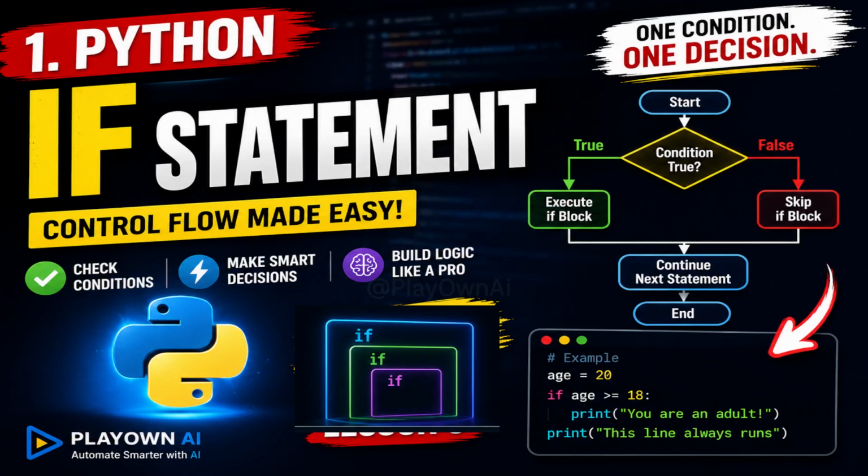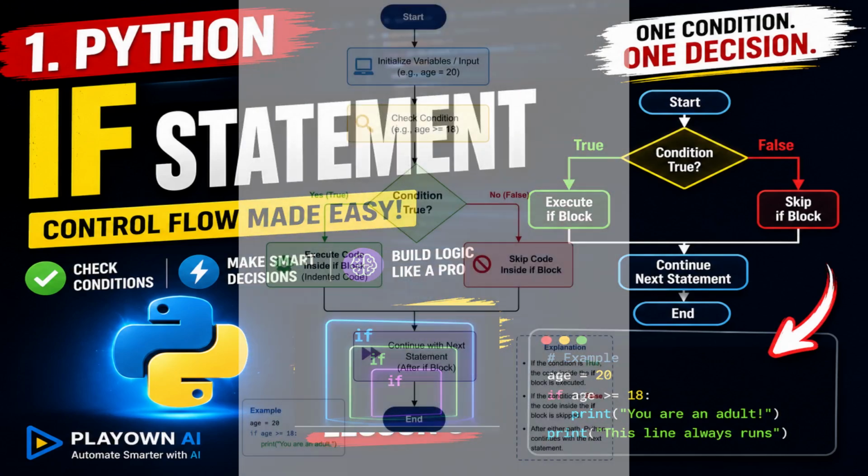We're going to learn one of the most important concepts in Python, the if statement. The if statement allows our program to make decisions. It checks whether a condition is true or false. If the condition is true, Python executes the code inside the if block. If the condition is false, Python simply skips that block and continues with the rest of the program.